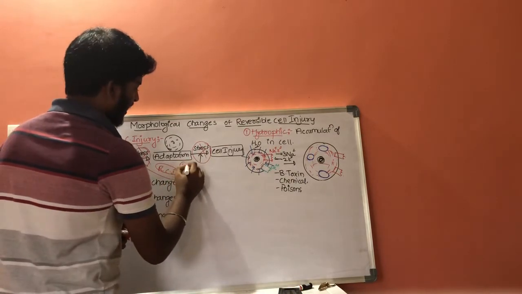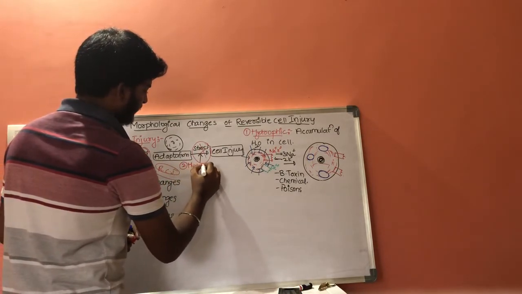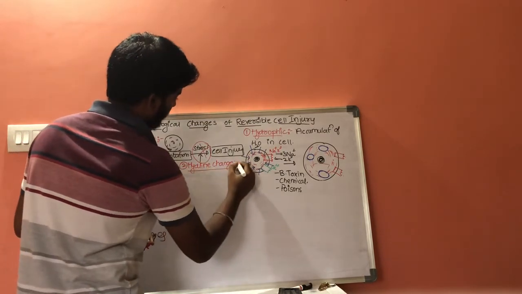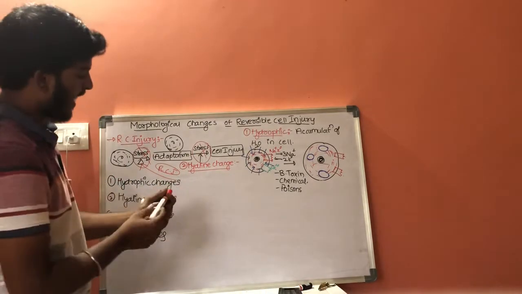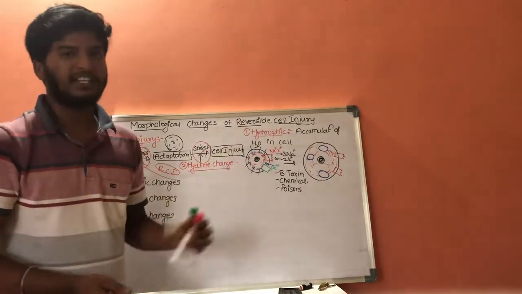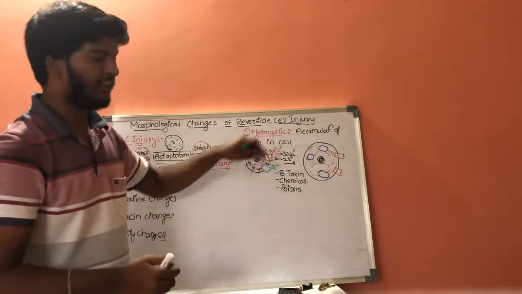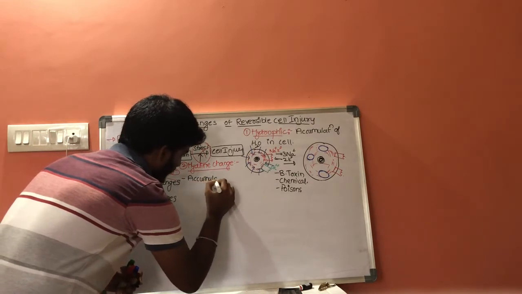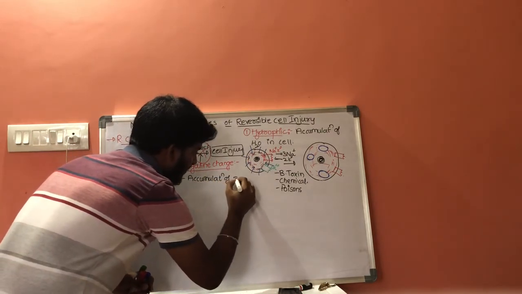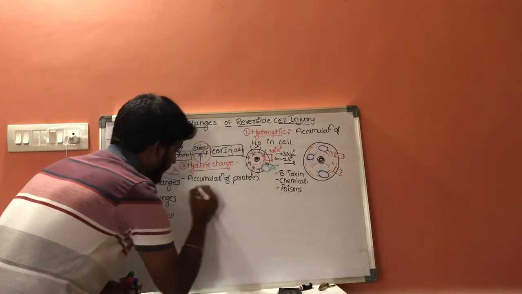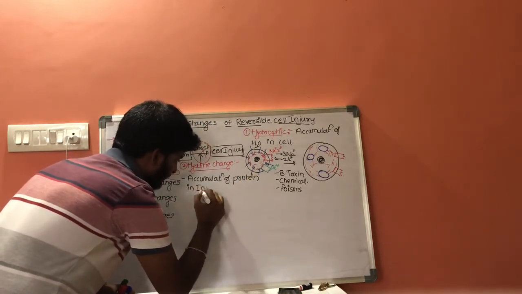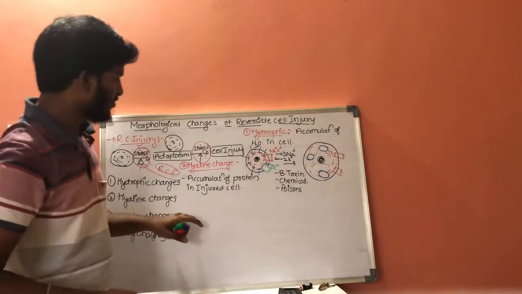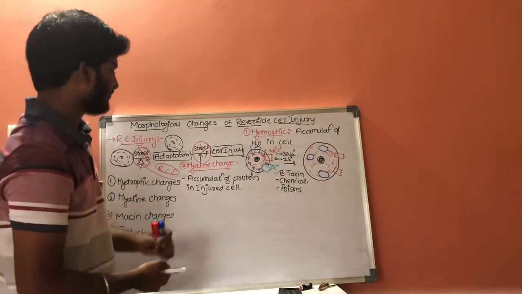Second change is hyaline change. Hyaline is a cartilage, and hyaline change means accumulation of proteins in the injured cell. Accumulation of proteins in the injured cell is called hyaline changes.